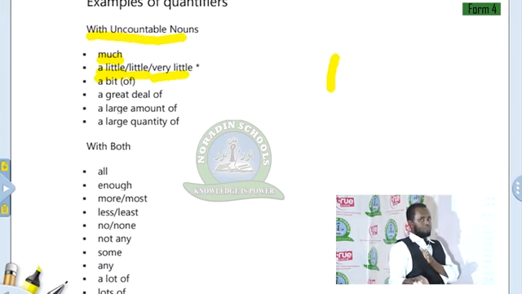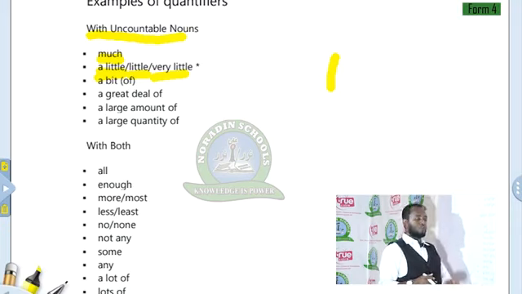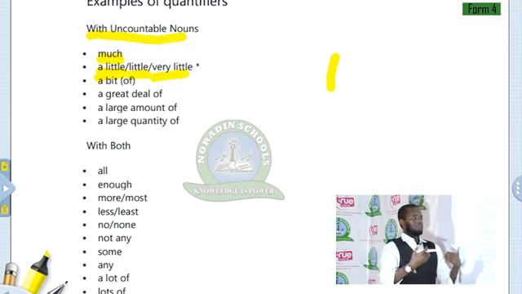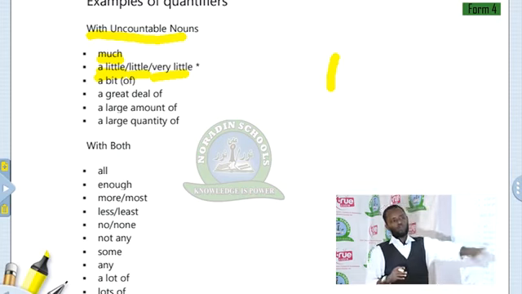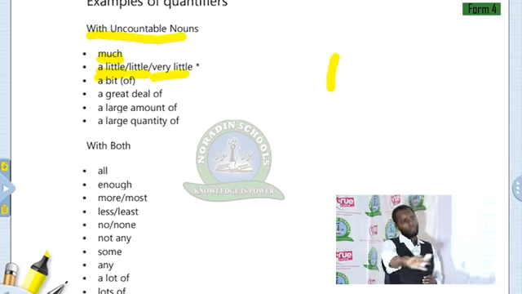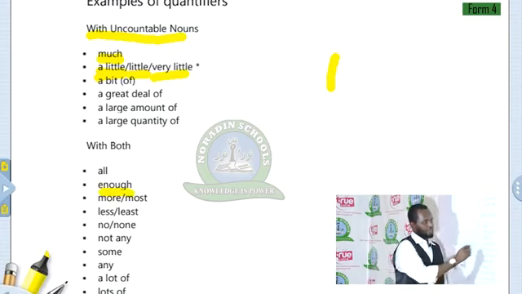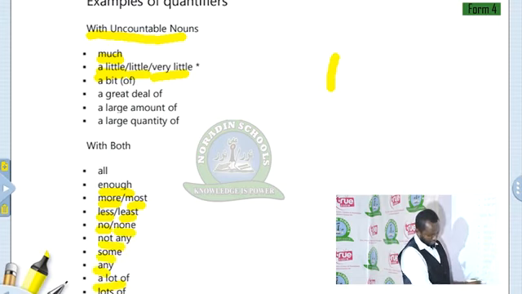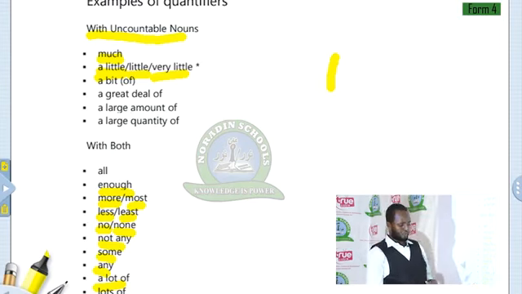Now, both countable nouns and uncountable nouns. All we use with countable nouns and uncountable nouns. For example, all the money was stolen. All the people are on board. Enough, more or most, less, least, no, none, not any, some, any, a lot of, lots of, plenty of. We use these with both countable and uncountable nouns.